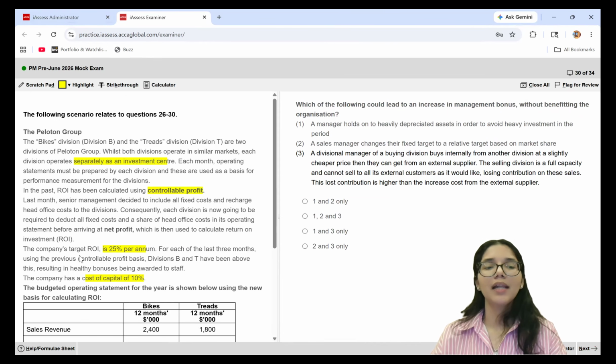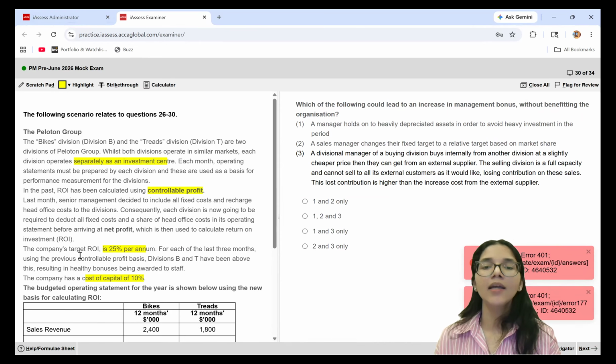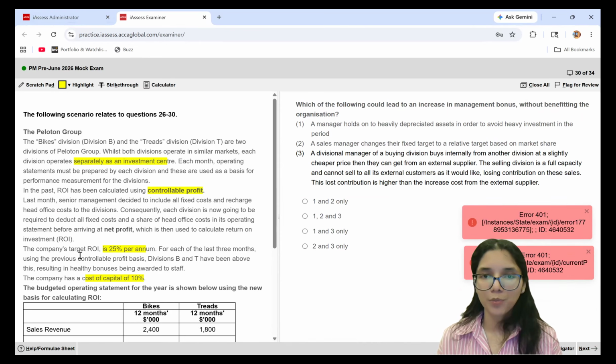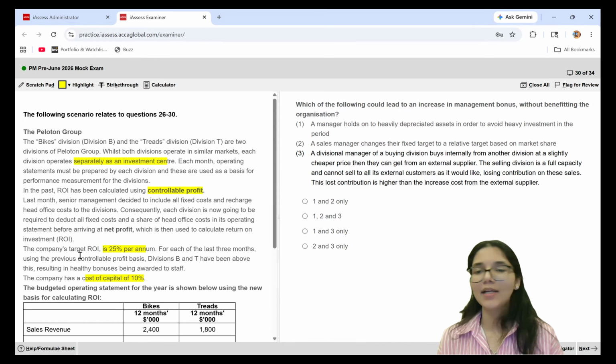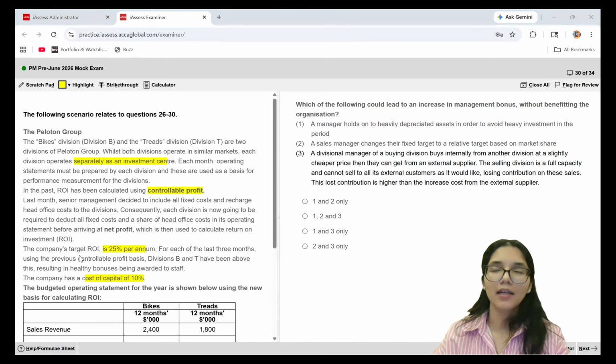Now, moving ahead to the last question basis this case study, which of the following could lead to an increase in management bonus without benefiting the organization? So a manager holds on to heavily depreciated assets so that he can avoid any heavy investments.